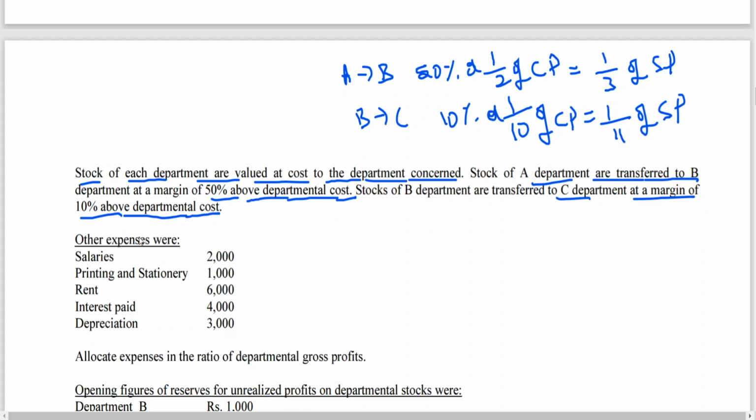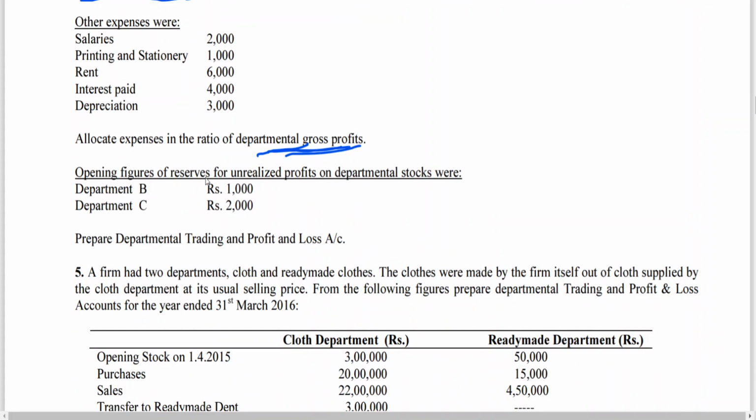Then next, he's saying stock of each department is valued at cost to the department concerned. Stock of A department is transferred to B and stock of B department is transferred to C at margin. Other expenses, salaries, printing, stationery, rent, interest paid, depreciation: these expenses are to be allocated in GP ratio. After finding out the gross profit, then we can allocate; I think we can do this after preparing the trading account. Then opening figures of reserves for unrealized profits were department B 1000, department C 2000. Now prepare departmental trading and P&L account.